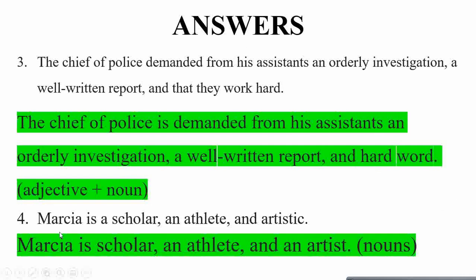Question 4 is: Marcia is a scholar, an athlete, and artistic. Here we have two nouns with one adjective, which does not make sense. So we need to make them all nouns. So Marcia is a scholar, an athlete, and an artist.